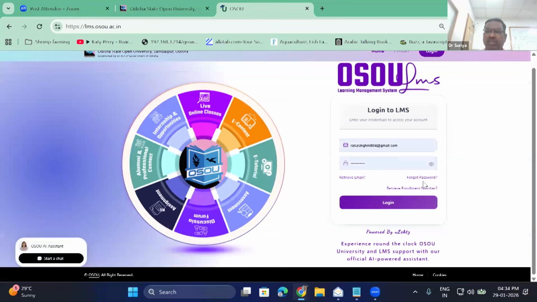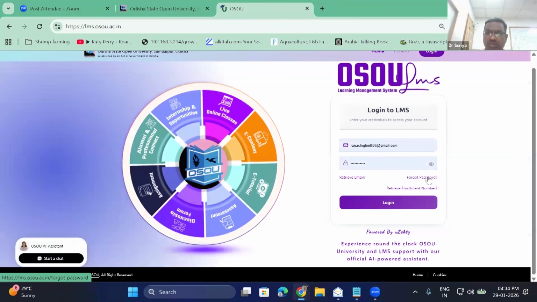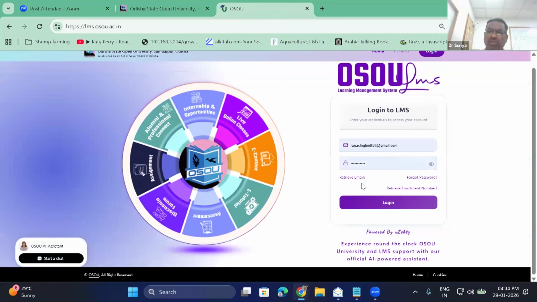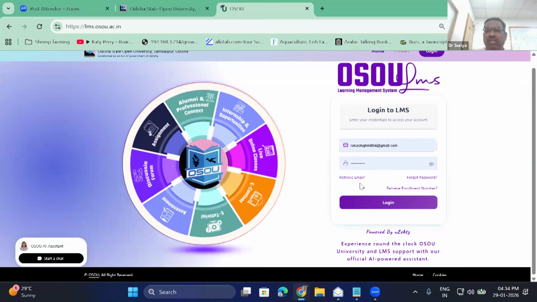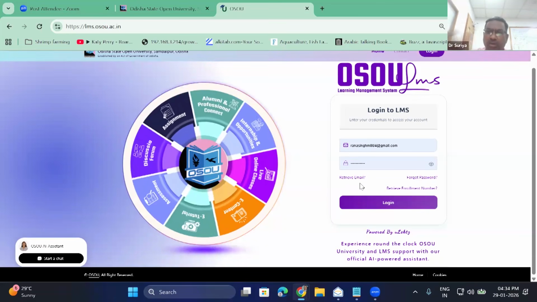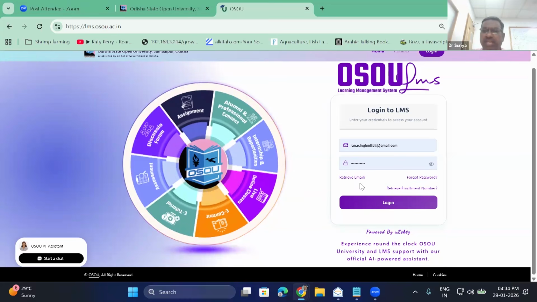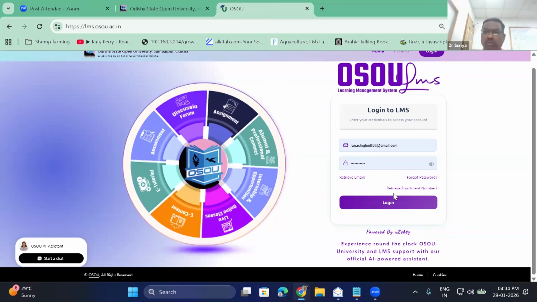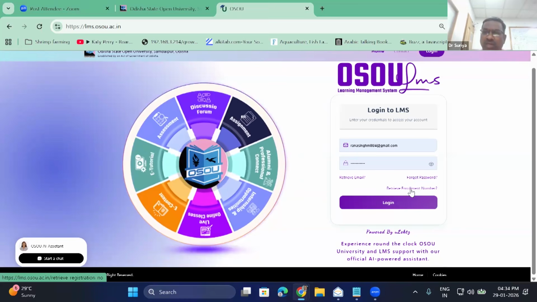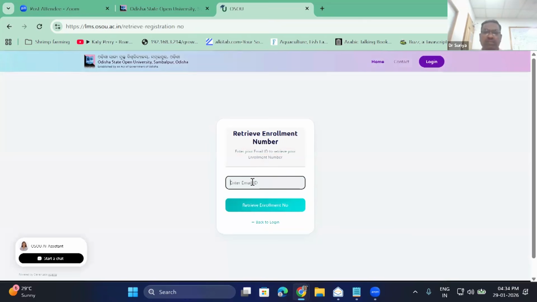What you have to do? Just come back. Here you see something called forgot password. If you know the email ID but you don't know the enrollment number, or the enrollment number is there and you want the email ID associated with it, you can see here something called retrieve enrollment number. That is also possible. Say, for example, if I put some email ID here, what happens?